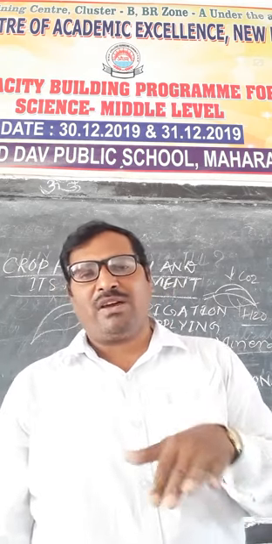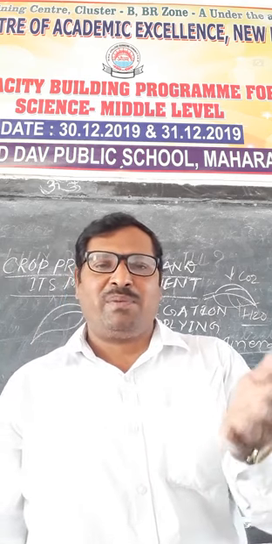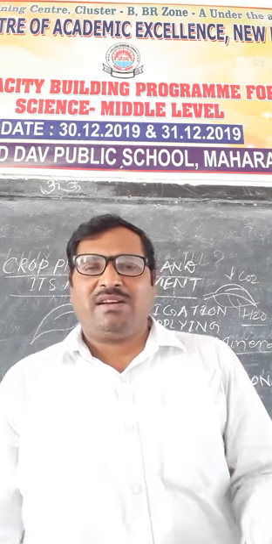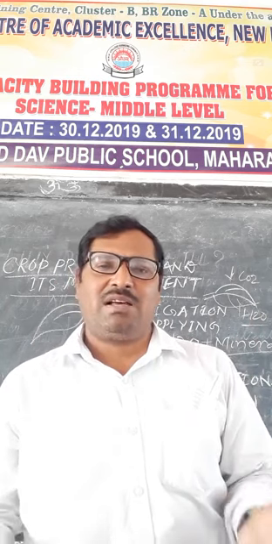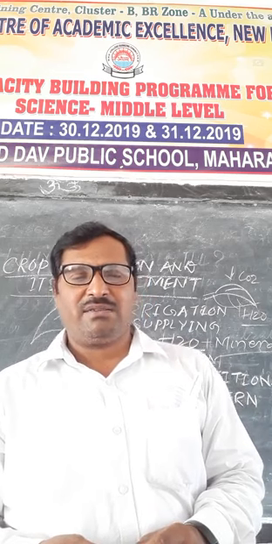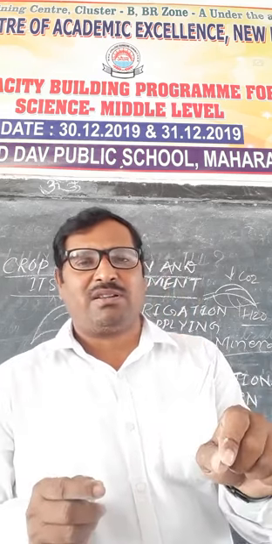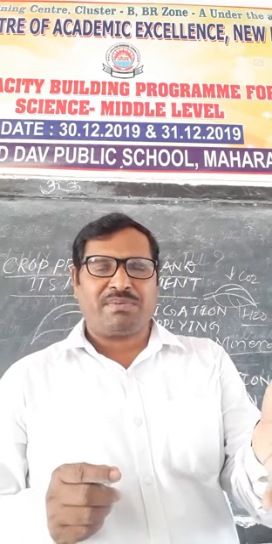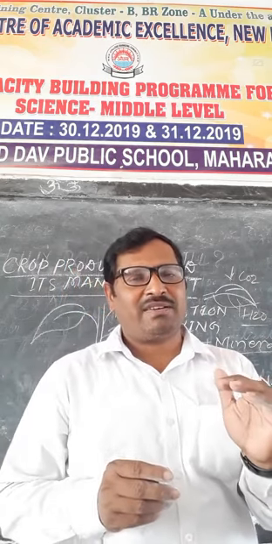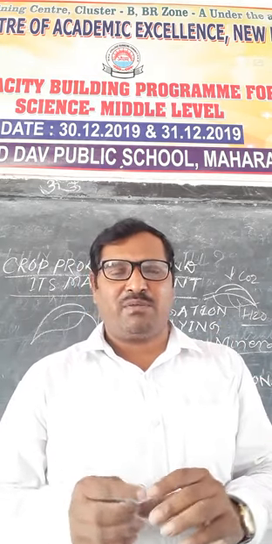Tilling before sowing: when we till before sowing, the undesirable plants are dumped into the soil and decompose. It also works as manure, and the crop field will be free from the different weeds. Weedicides are chemicals which are sprayed over the crop. The main crops are not affected, but the specific weeds are killed by the specific weedicides.